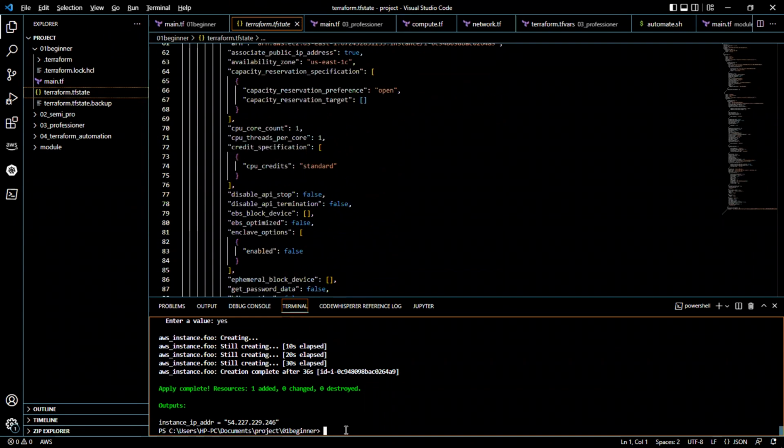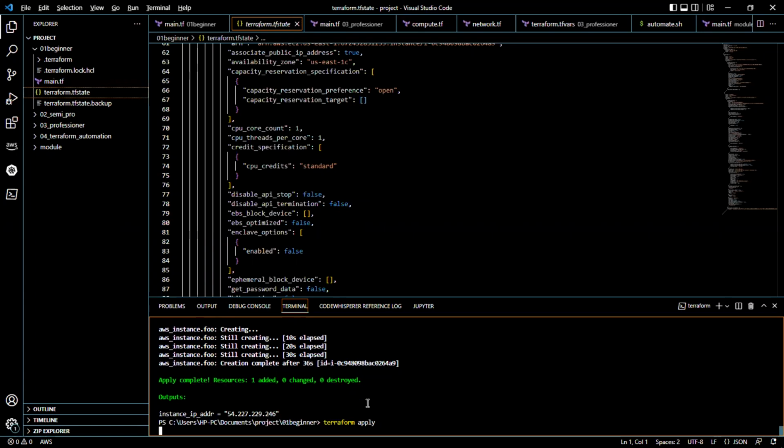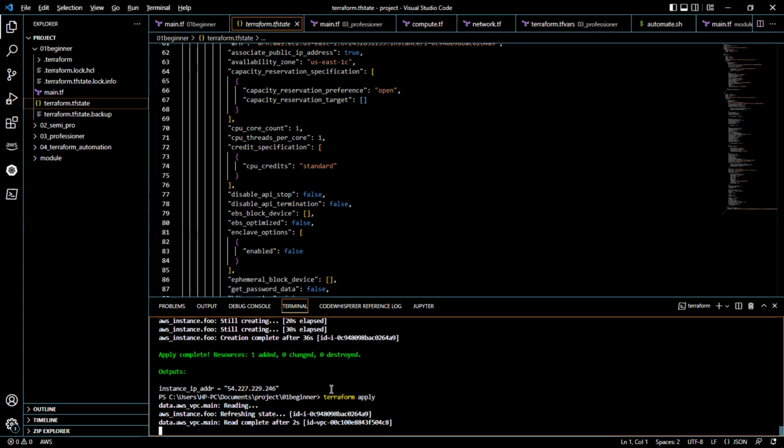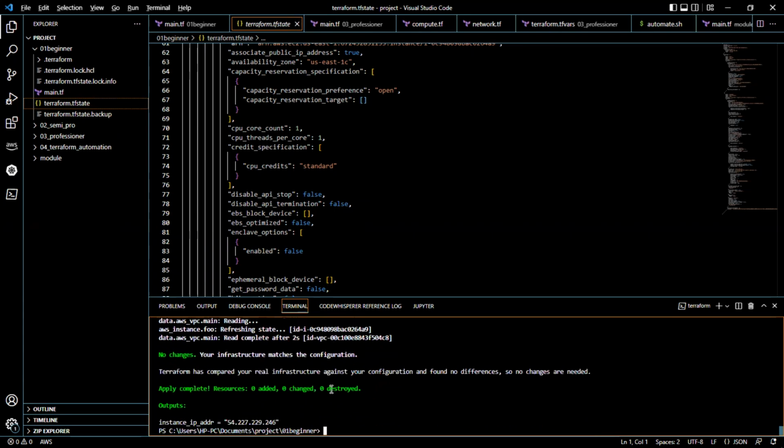So if I run Terraform plan, Terraform apply, last time it actually added more resources, but this time around it's going to tell you that there's nothing to add because you're already in the present state. As you can see, it says 0 add, 0 change, and 0 destroy. This is the instance IP address as the output because it actually existed before.